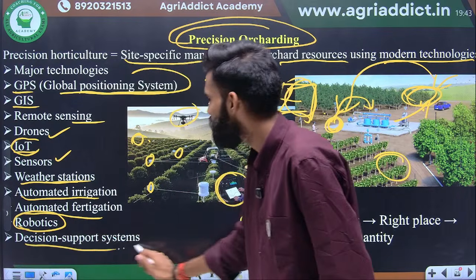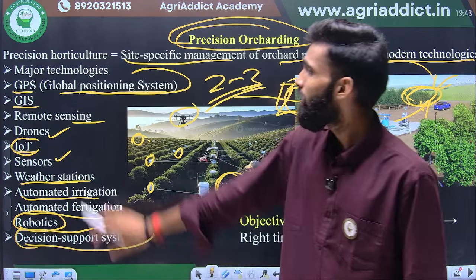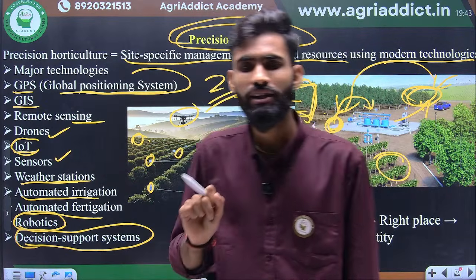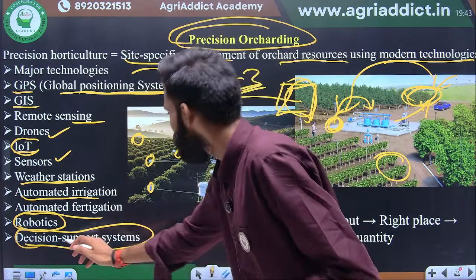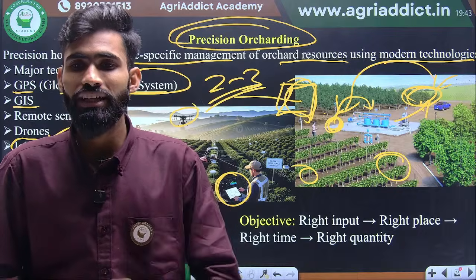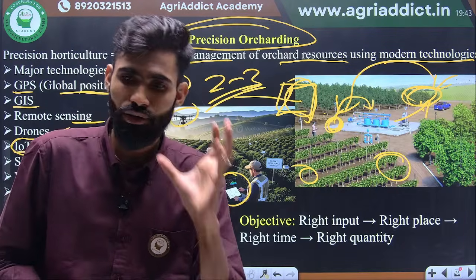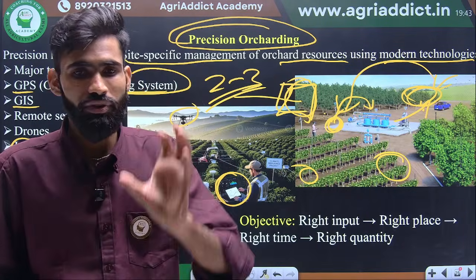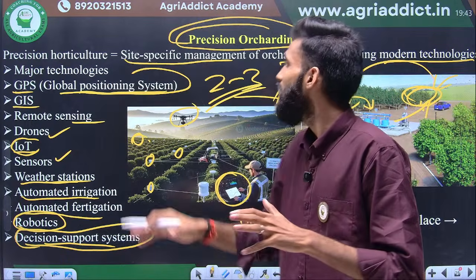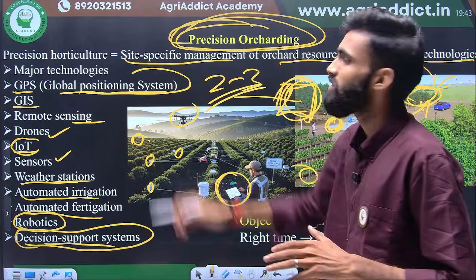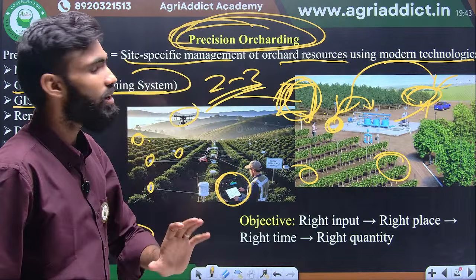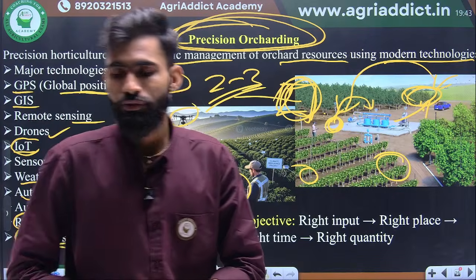Okay, so the decision support system, the main thing is the decision support system. If you have all this data, GPS data, GIS data, remote sensing, drones, everything, then what is the main thing here? The decision support system, which will decide whether this data is required for irrigation, whether this data is required for fertigation. Okay, so there will be a decision support system in a room that will initiate or maintain the whole activity. All these things come under precision agriculture, or precision horticulture. Here, now another one, maybe here one question is there.